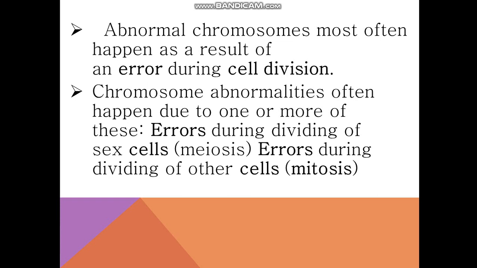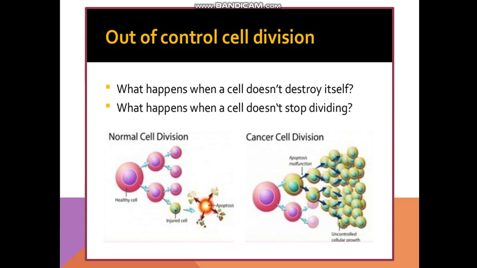Okay, so have you ever thought what would happen if the cell divides uncontrollably? What will happen when the cell does not destroy itself? If the cell is not destroyed, or if the cell cannot stop dividing, it will continue dividing. After some time it will form a clump. See here in the first diagram, the normal cell division: a healthy cell divides into two. These two cells again divide and they again divide.